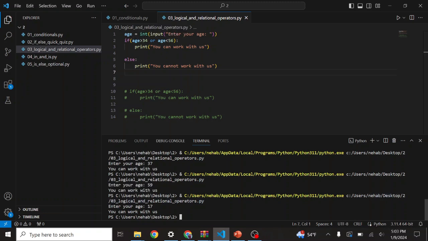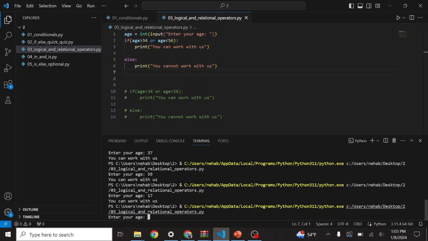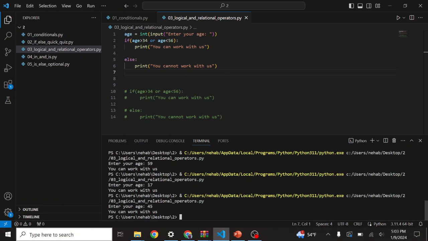If I use the or function, then it will work in every condition. If I put any other number, even 45, it will say that you can work with us. So generally we use and instead of or, because in or it is satisfying all the conditions.